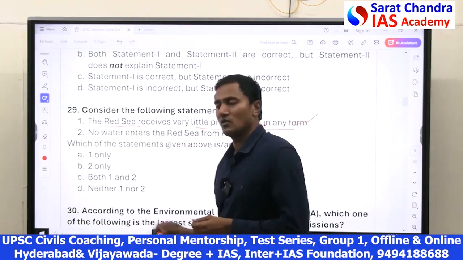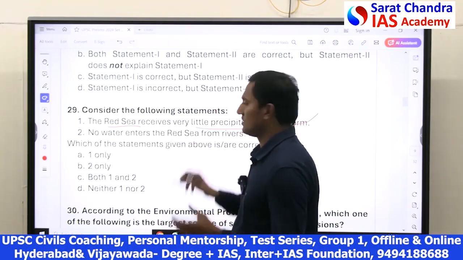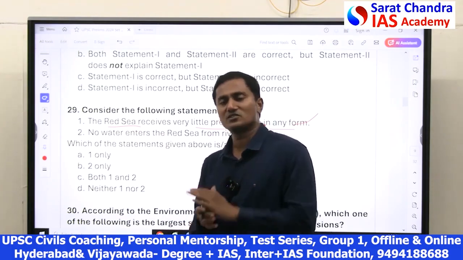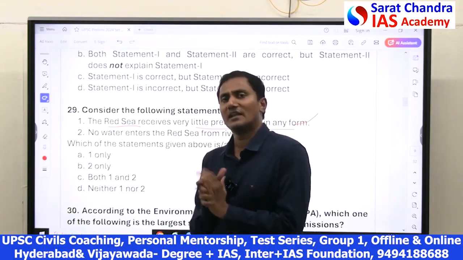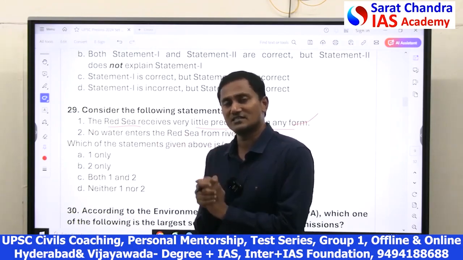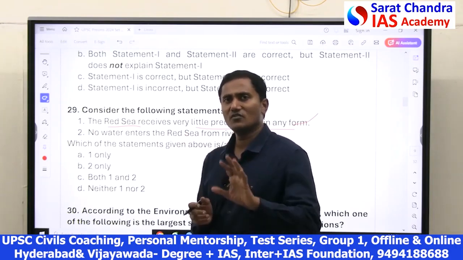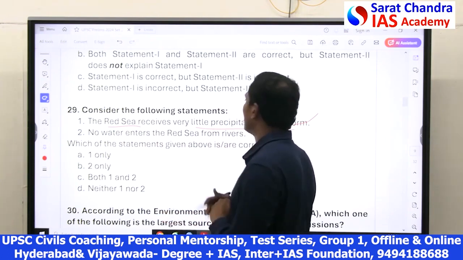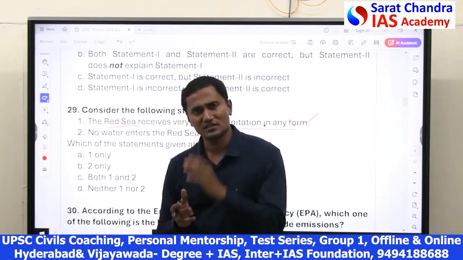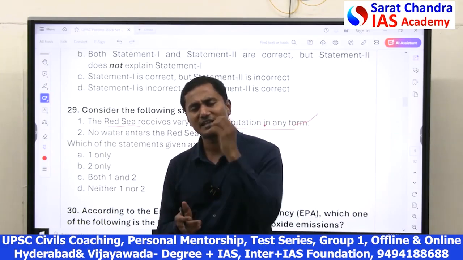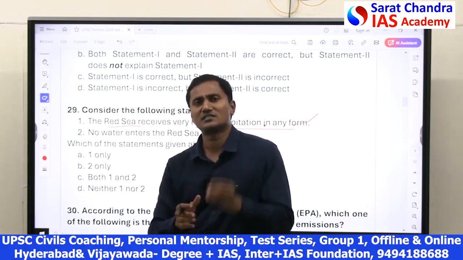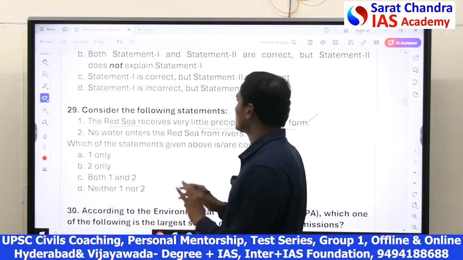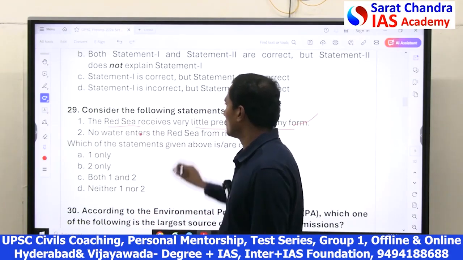See, there are some doubts. Some people say that the Nile River, which flows in Africa, though it enters into the Mediterranean Sea, a part of the Nile River, the Nile Delta, a part of it is there in the Red Sea. Some water may enter into the Red Sea. However, that cannot be considered really. We can simply say no water enters into the Red Sea from the rivers. Though there are one or two rivers near the Red Sea, some water may be coming, but it is a negligible amount. In geography, such negligible amounts we cannot consider. Hence, we can say that no water enters into the Red Sea. That is also correct. So both 1 and 2 are correct.